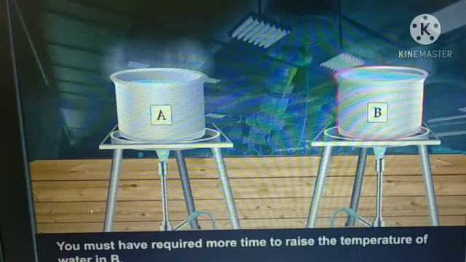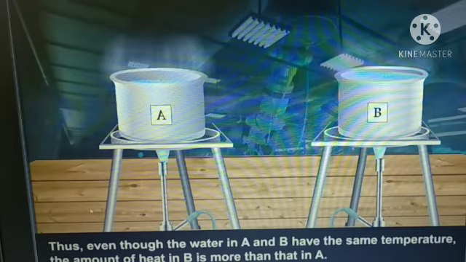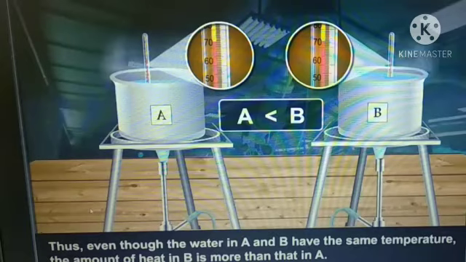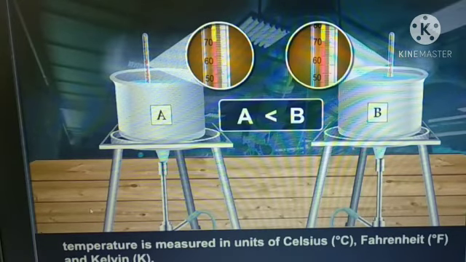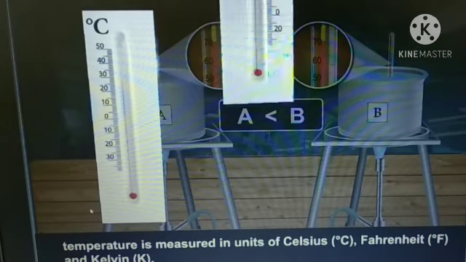You must have required more time to raise the temperature of water in B. This means that for the same increase in temperature, you have to give more heat to B. Thus, even though the water in A and B have the same temperature, the amount of heat in B is more than that in A.